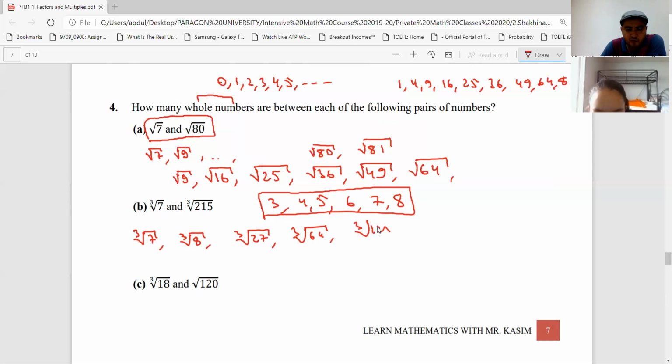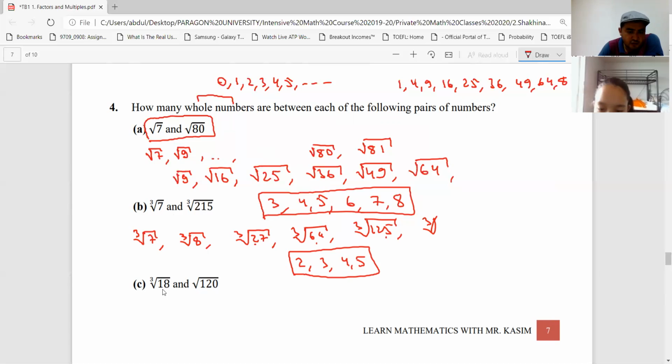Cube root of 125, right? And cube root of 6 cubed, that is 216, is greater, so we should stop here. These are cubic numbers, right? This one is 2 cubed, 3 cubed, 4 cubed, 5 cubed. So how many whole numbers are between these two numbers? Those numbers are 2, 3, 4, and 5. We have 4 whole numbers between these two numbers.